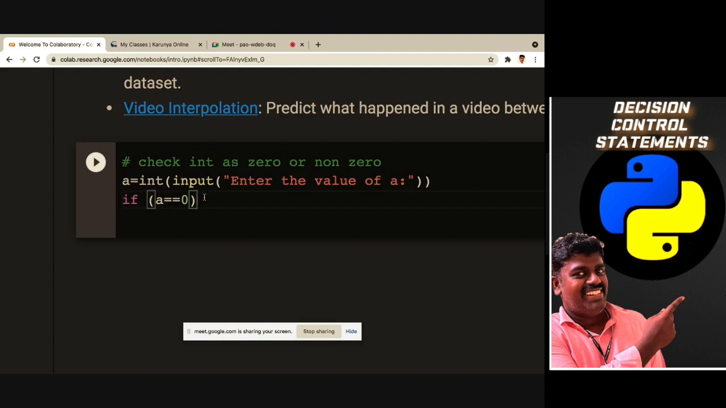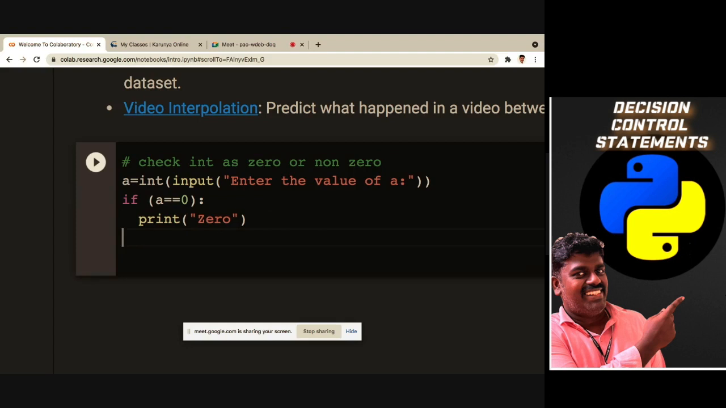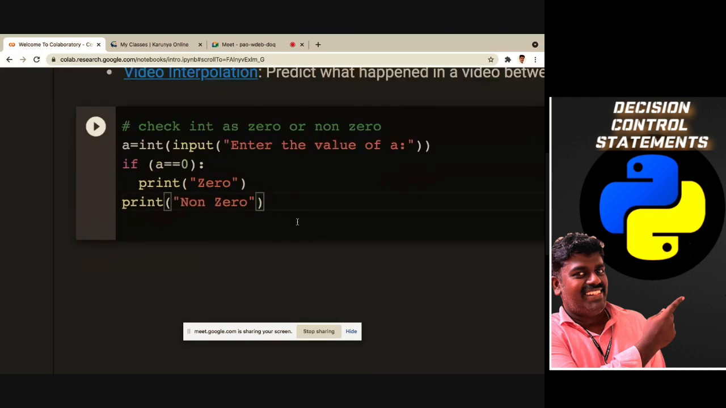It will not end there. I have to give a colon because there is a block of statements to do. So I have to check whether it is 0 or not. If it is 0, I can say print, it is 0. If this condition fails, then I can say print, it is a non-zero. Is it okay?